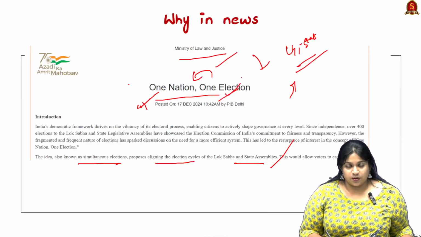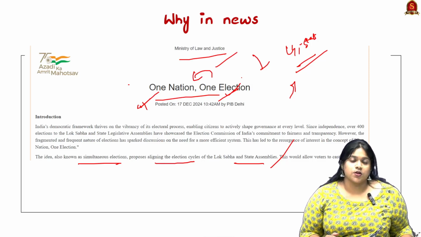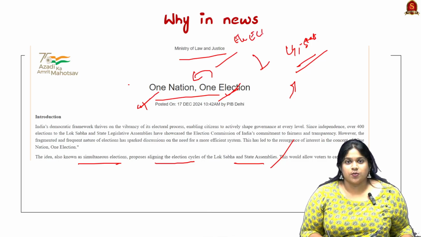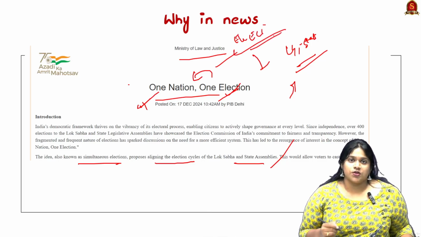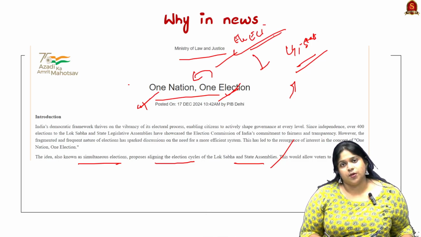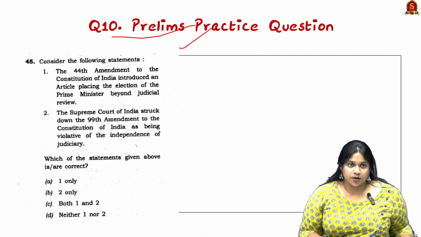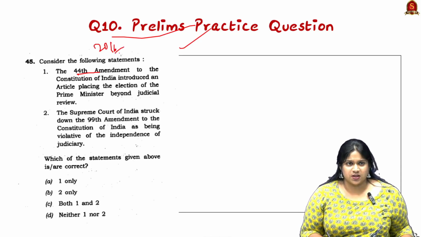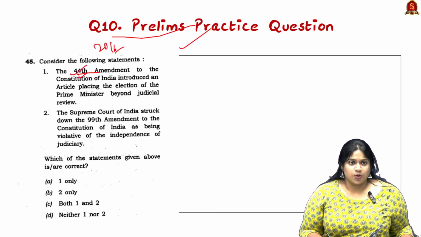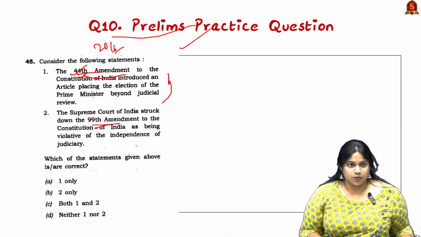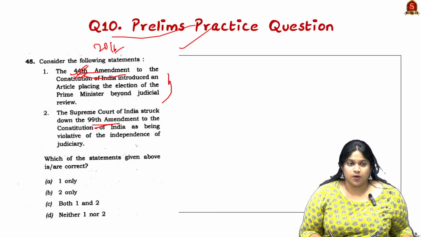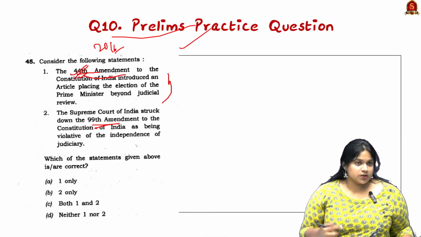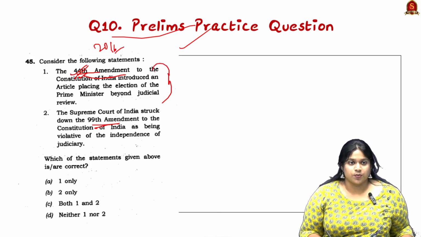So this topic is one of the reminders for us to have our basics very strong on elections, the Election Commission of India, their constitutional provisions, and the basics of polity. Looking into the prelims practice question, I think this question was from 2016. They spoke about the 44th amendment, and here they have taken examples from the 99th amendment. So this is how repeatedly we can expect a question from UPSC.